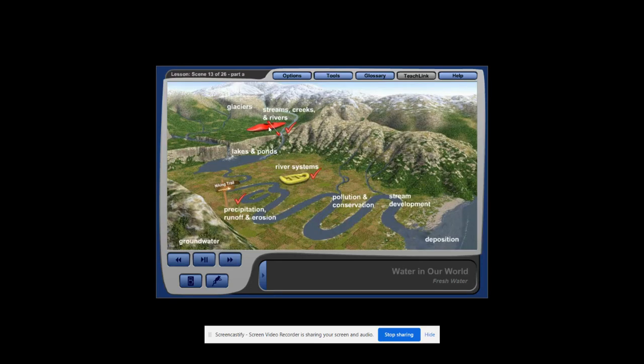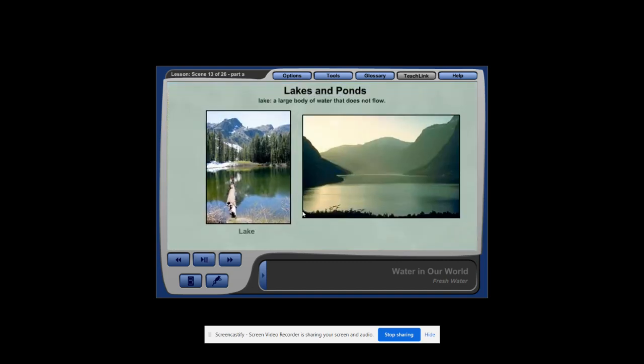Rivers and streams are just one of several sources of surface water. To learn about the other sources of fresh water, starting with freshwater lakes and ponds, click on the canoe. Lakes are large bodies of water that, unlike streams and rivers, do not flow.